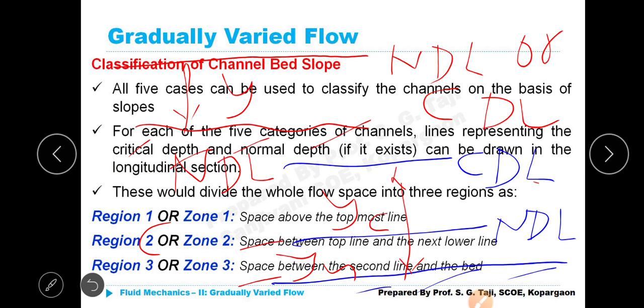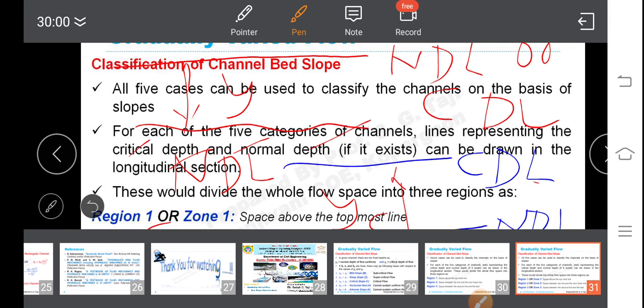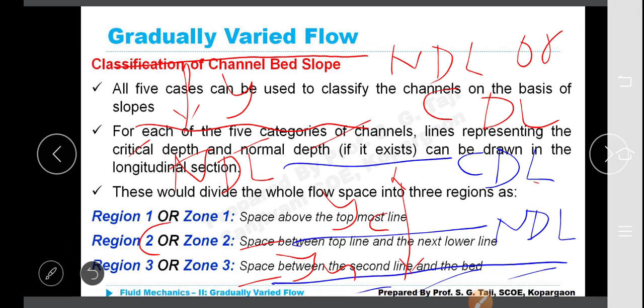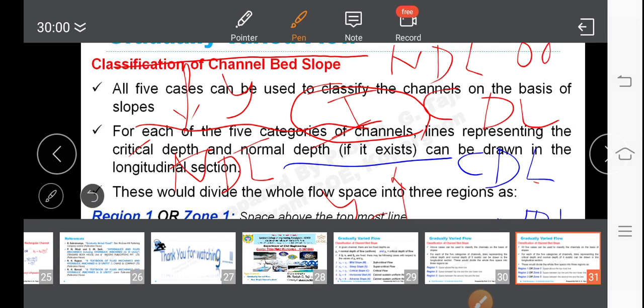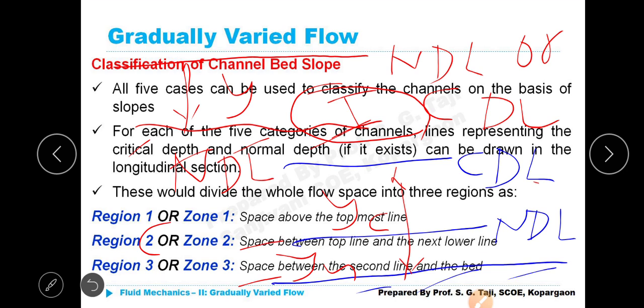So region 1 or zone 1 is the space above the topmost line, whatever space is here. I will write Roman numeral I. Region 2 or zone 2 is the space between the topmost line and the next lower line. The topmost line is NDL or CDL and the next lower line is CDL or NDL.